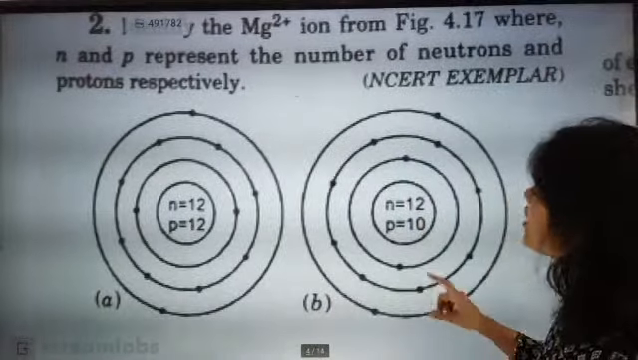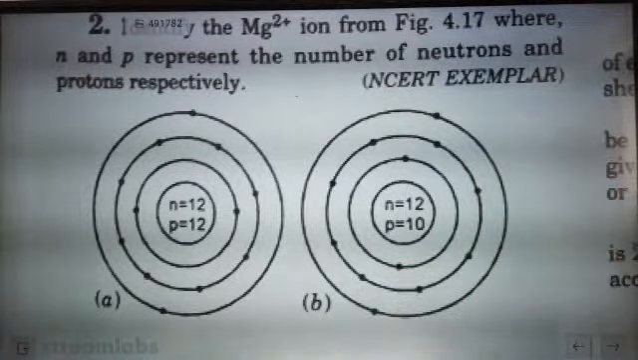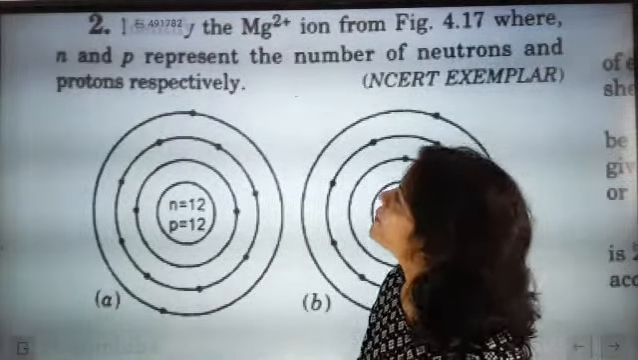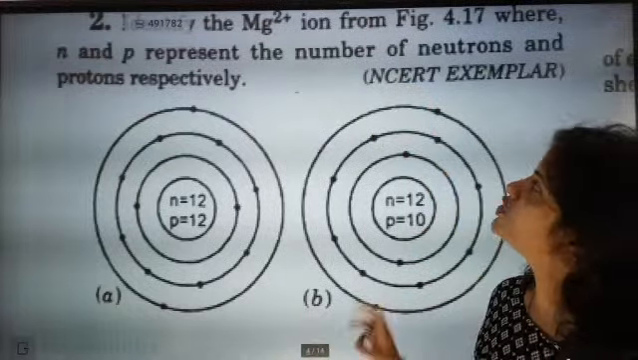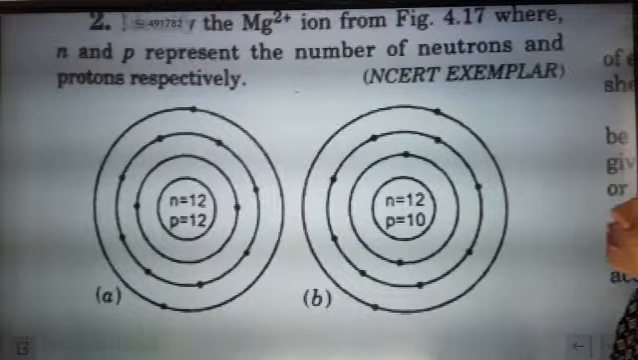Now the electron, so one more question is coming. Identify this one and tell the name of this. First tell me the name of this atom. Now do one thing, identify which one is the Mg2+ ion from this, where neutron and proton represent the number of neutrons and protons respectively.